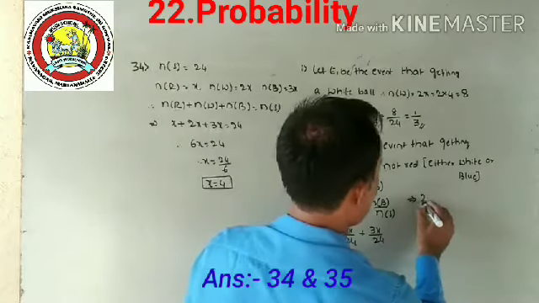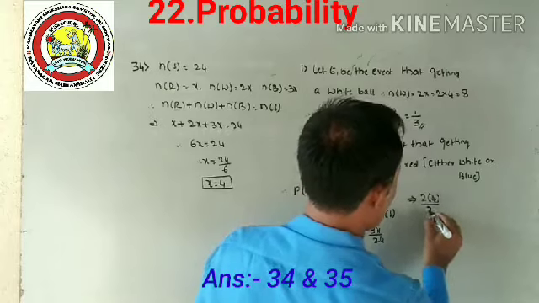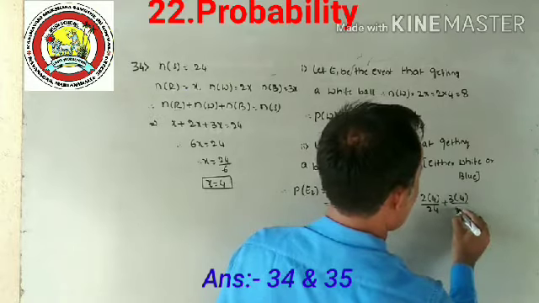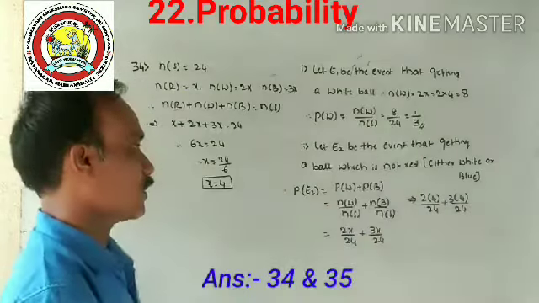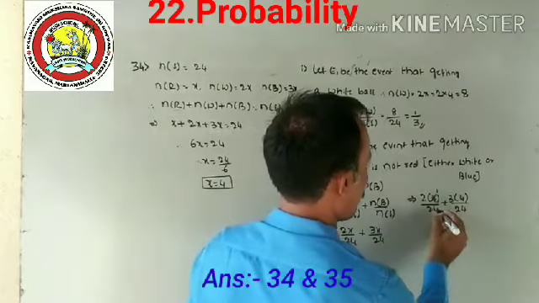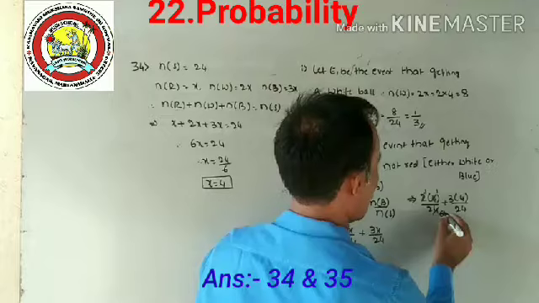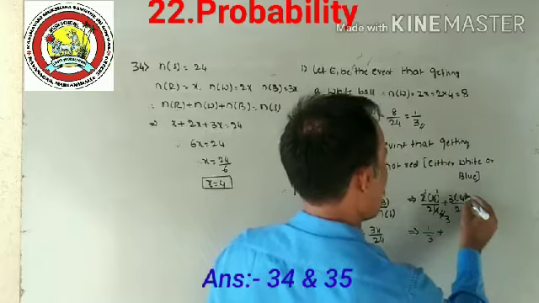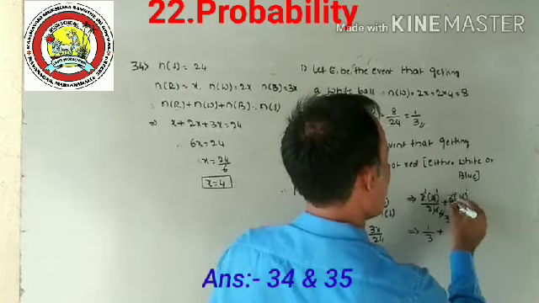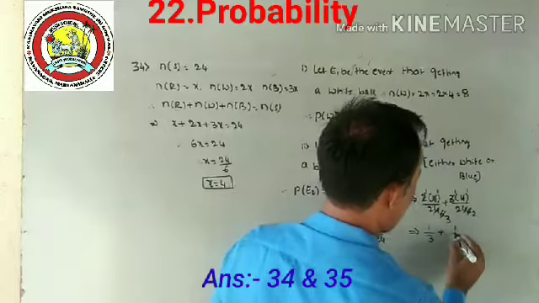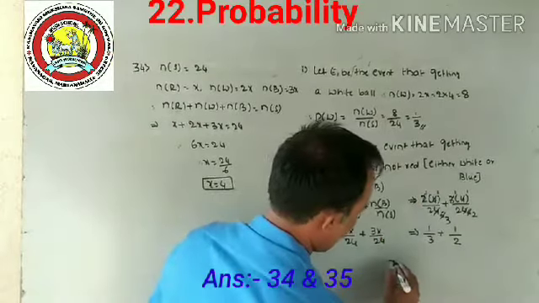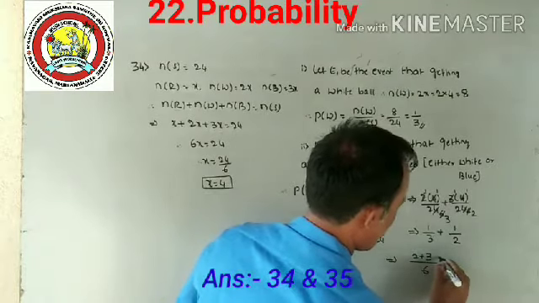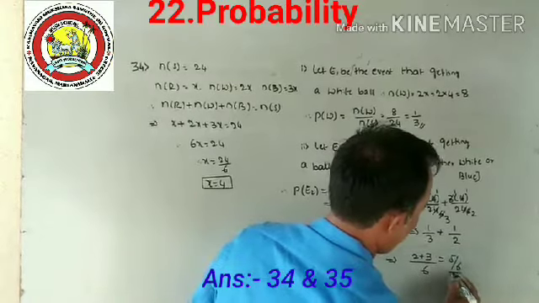This implies 2 into, what is the value of x? 4 by 24, plus 3 into 4 by 24. Simplifying, the first one is 1 by 3, plus the second one is 1 by 2. So take the LCM, 6 is the LCM: 3 times 2 plus 2 times 3. So the final answer is 5 divided by 6.